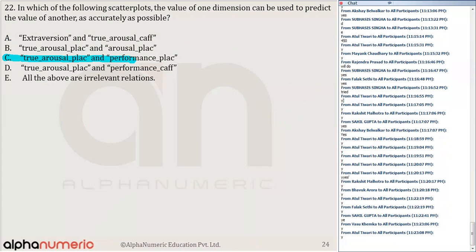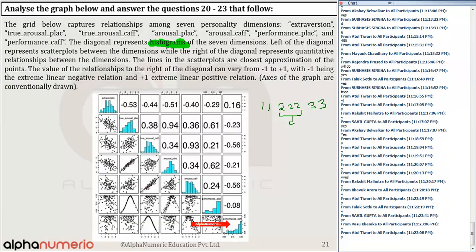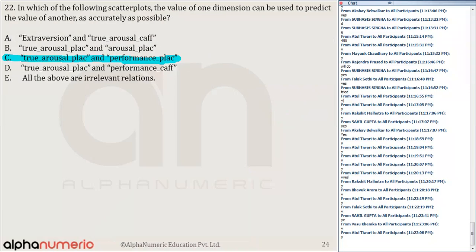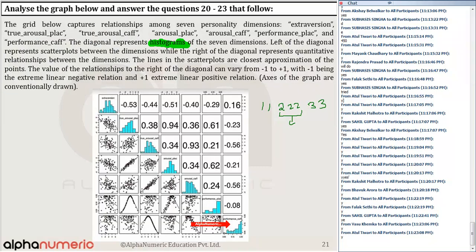Let me explain the reason behind it. It says true arousal and performance. Which one is true arousal? True arousal flag and performance flag. Let me write it down for a minute to avoid confusion. This is extraversion.